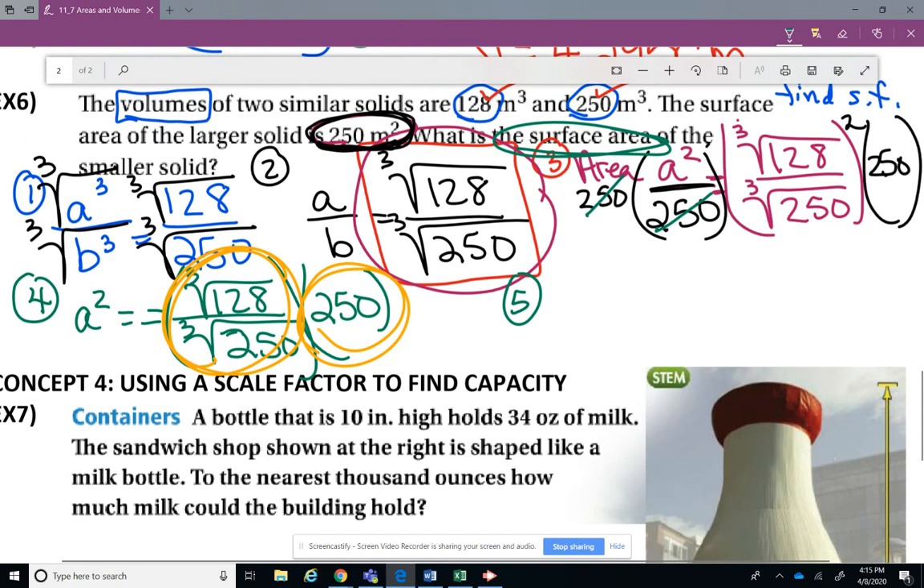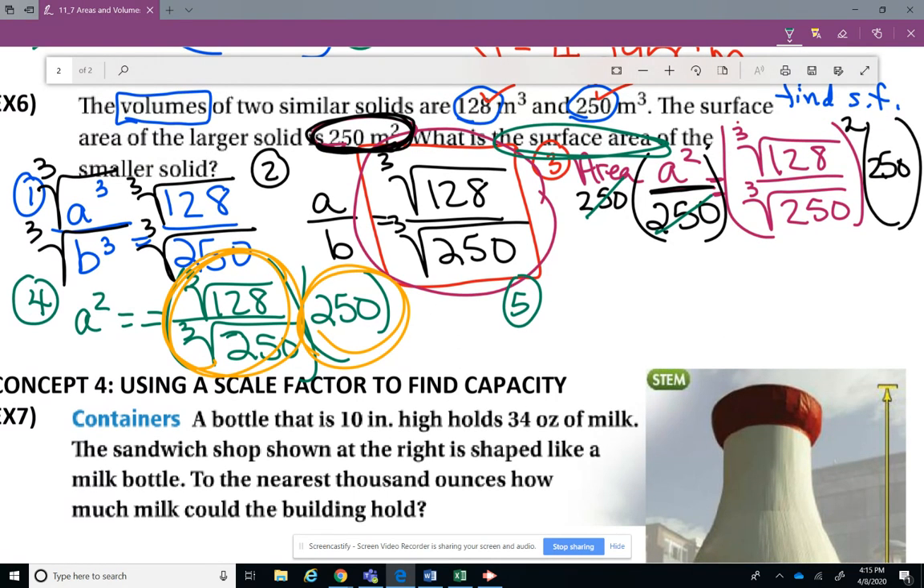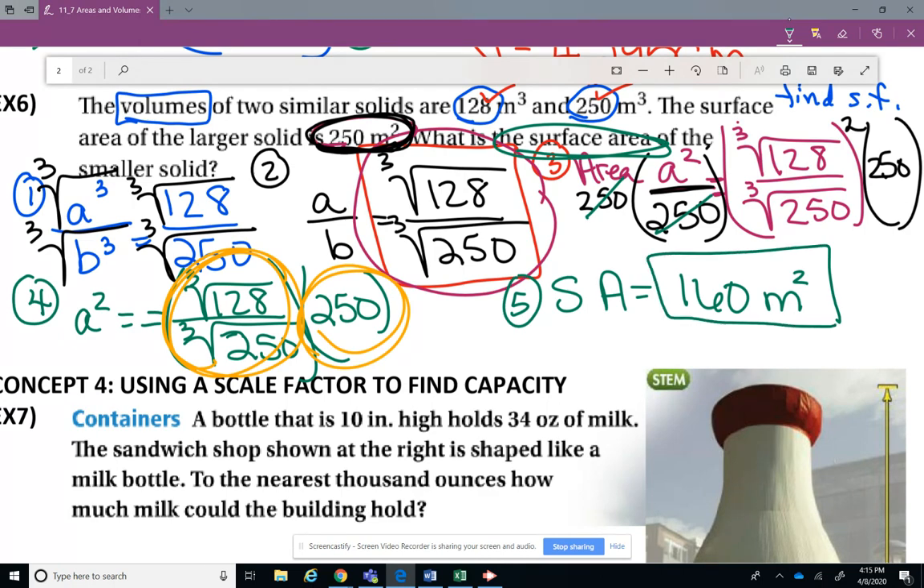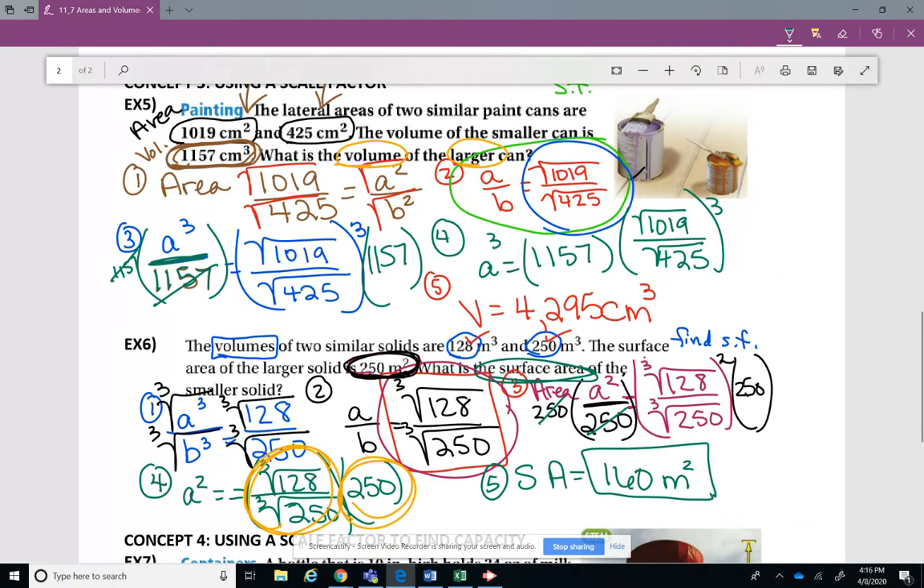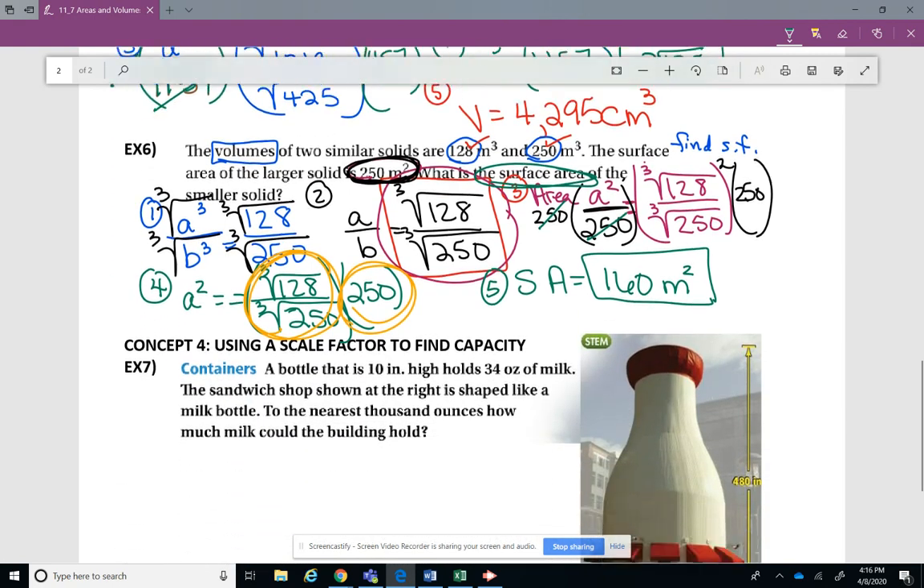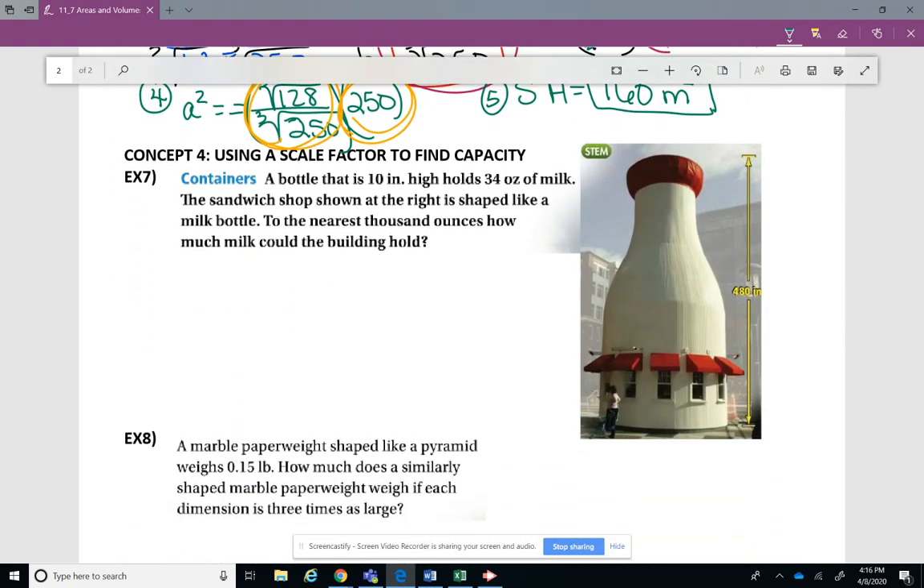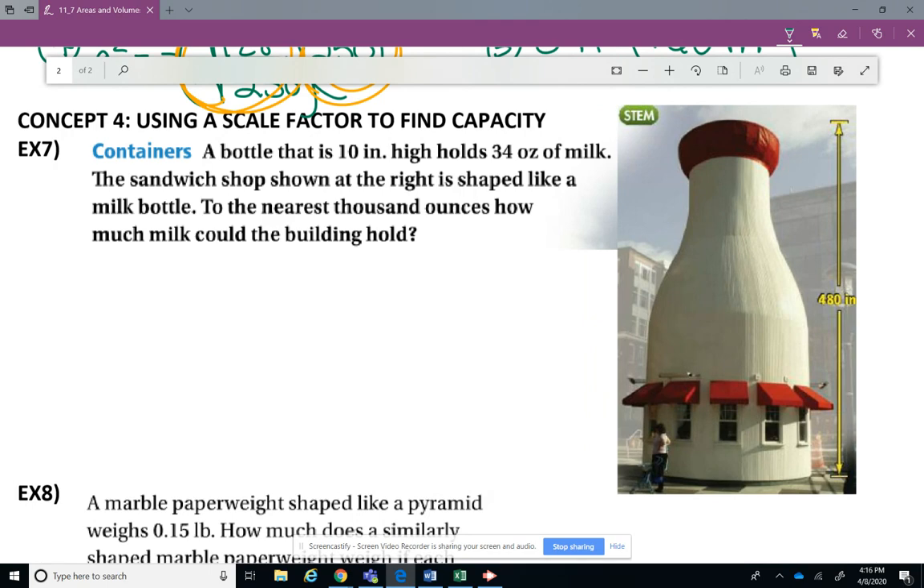Go check and see what your question was again. What is the surface area of the smaller solid? Okay, so we're looking for surface area. I'm going to do SA. The surface area should have been 160 square millimeters. So that was your answer for that one. Those aren't so easy problems. Long and involved. All right, now we're going to use the scale factor to find capacity.